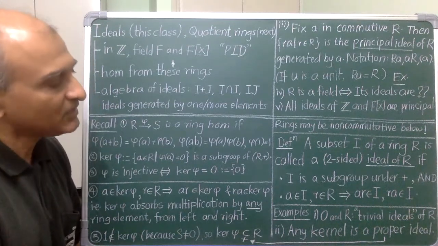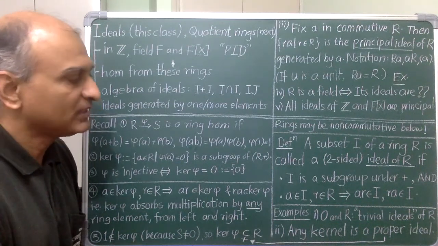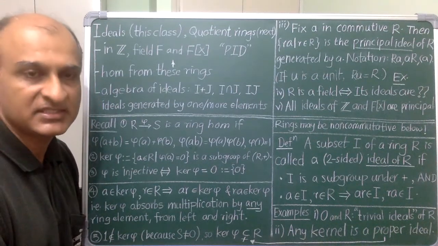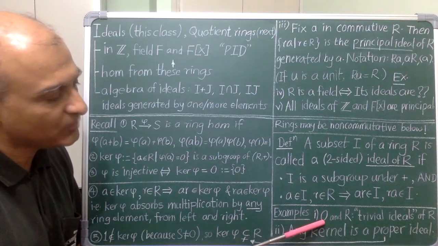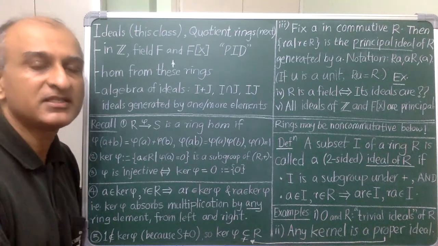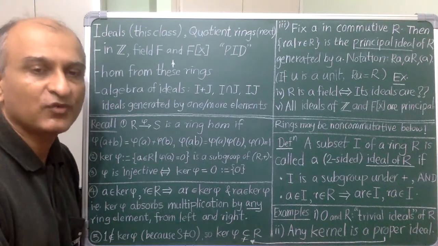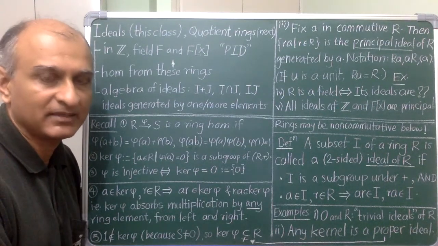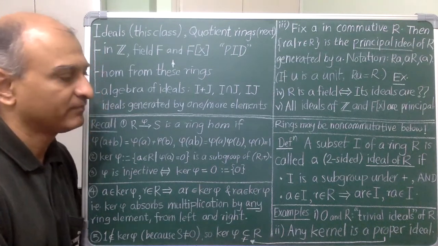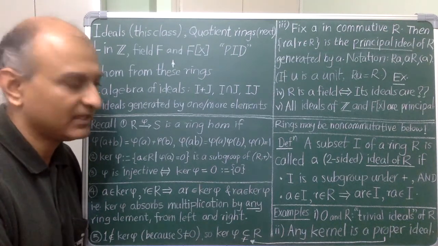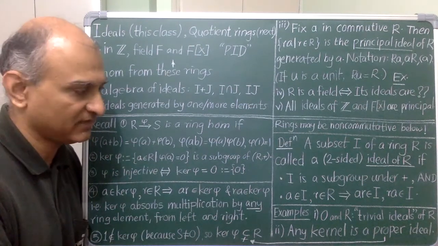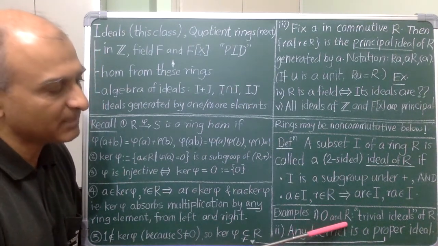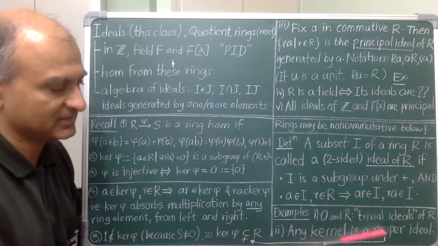Alright, so as usual, like with any definition, we must see examples. If I take just the zero element of any ring, then by itself it is a group, and of course it absorbs multiplication by anything, so it is an ideal. It is the smallest ideal in any ring. Likewise, the entire ring also is an ideal of itself. So these two extreme examples are called the trivial ideals.